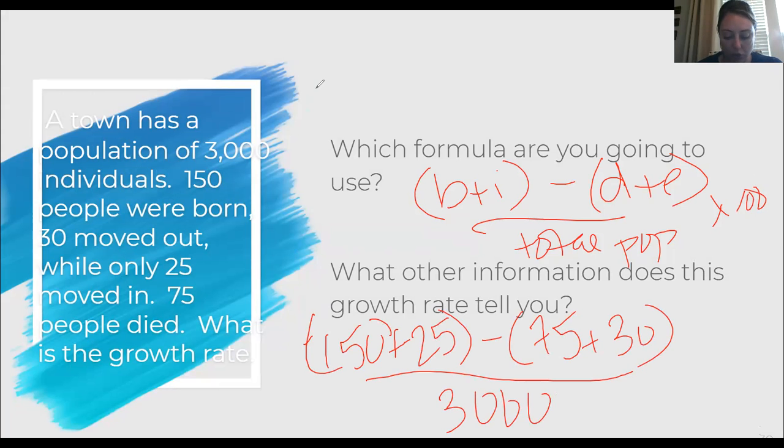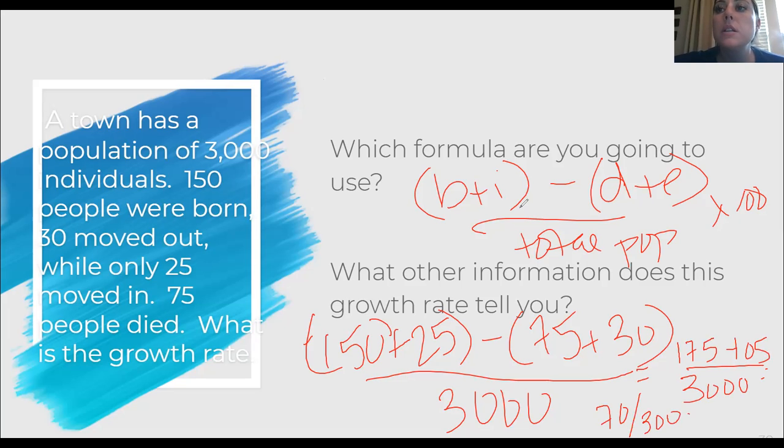So the kids used to have to do this math by hand, but now we're going to plug it into a calculator. And so that's going to give me 175 minus 105 divided by 3,000. So 175 minus 105, 70 divided by 3,000 times 100.